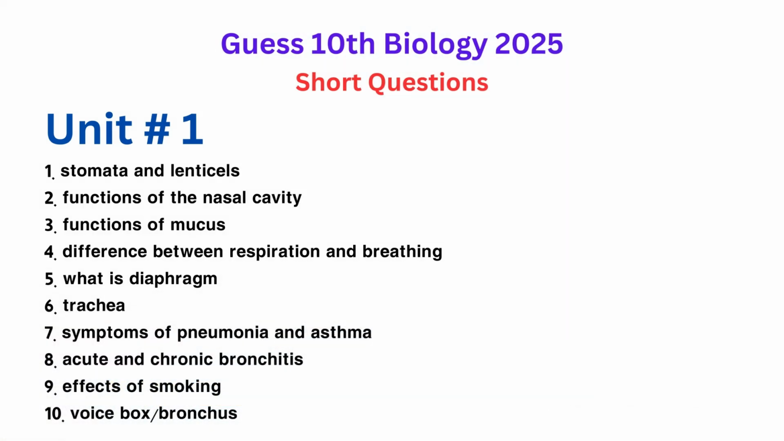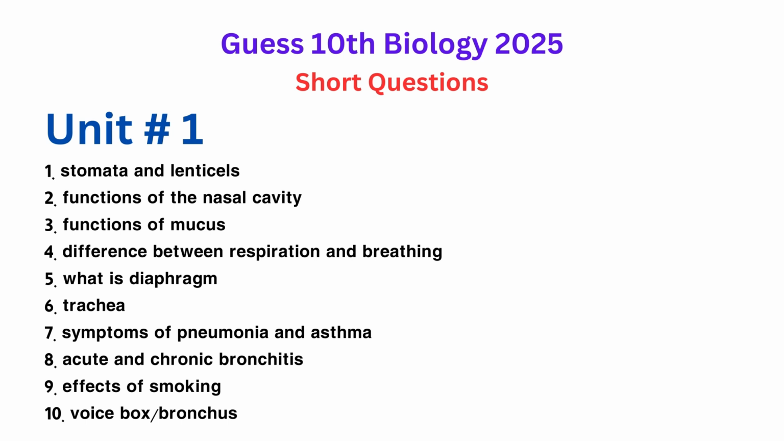Important short questions, chapter-wise. Unit 1, Gaseous exchange. 1. Stomata and lenticels. 2. Functions of the nasal cavity. 3. Functions of mucus. 4. Difference between respiration and breathing. 5. What is the diaphragm? 6. Trachea. 7. Symptoms of pneumonia and asthma. 8. Acute and chronic bronchitis. 9. Effects of smoking.